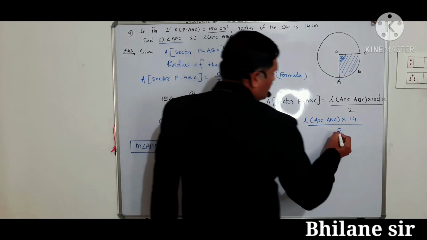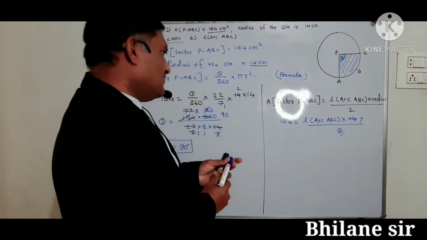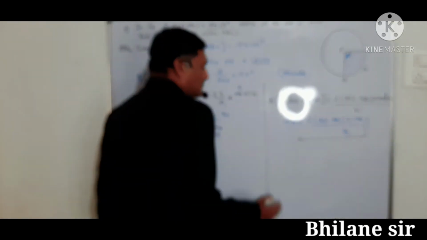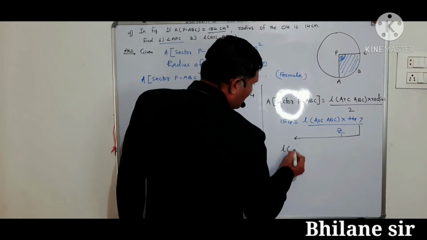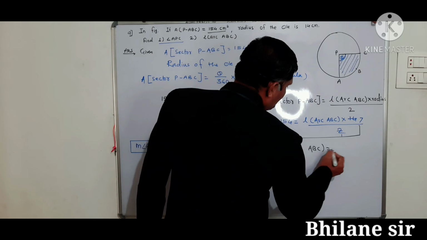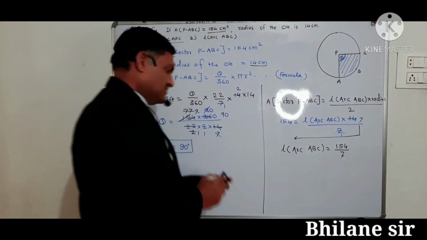Okay, 2 1s are 2, 2 7s are 14. This 7 goes towards LHS, it becomes divide. That is length of the arc ABC is equal to 154 divided by 7.